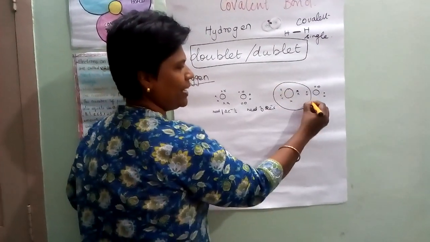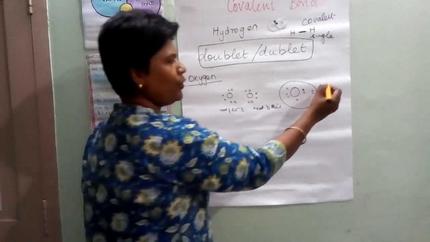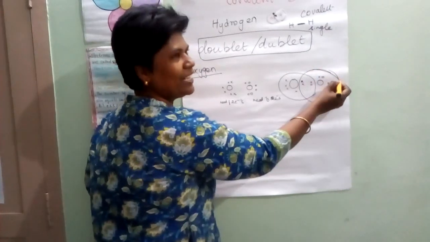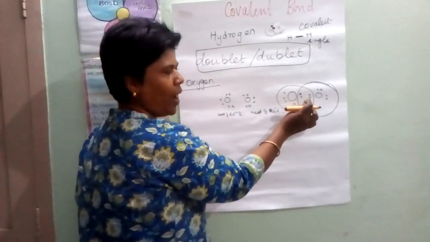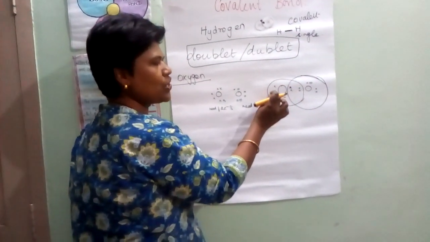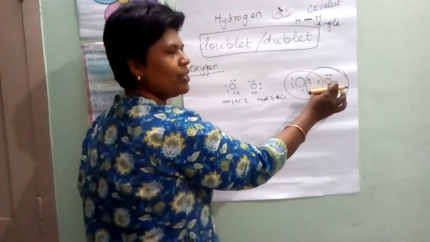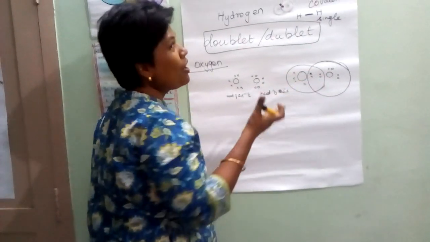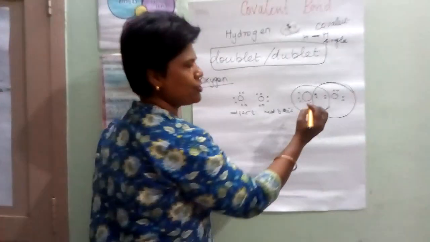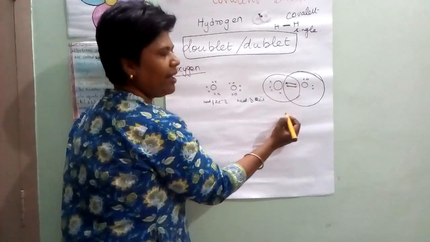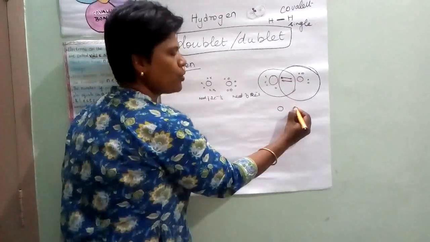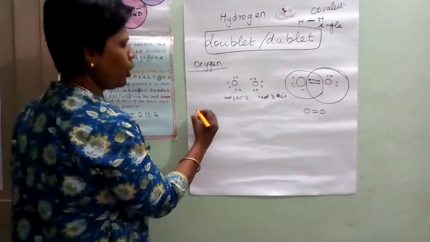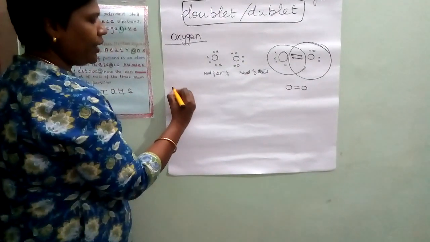Now see, in mutual sharing, it is similar to a Venn diagram, isn't it, that you are studying in math. See, 1, 2, 3, 4, 5, 6, 7, 8. Here also for this oxygen, 1, 2, 3, 4, 5, 6, 7, 8. Both will attain octet configuration. So how many pairs are there? 2 pairs. So between the oxygens, there is a double covalent bond.